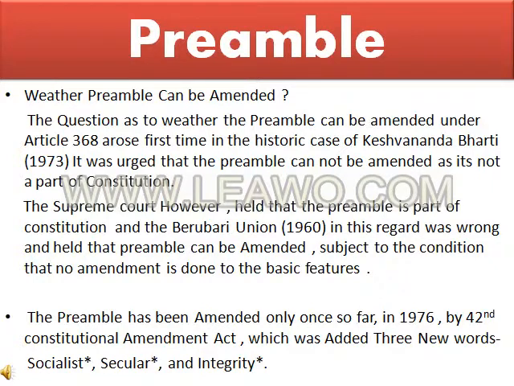So the next point is that the preamble has been amended only once so far. When? After 1973, after the Keshavananda Bharati case, when the Supreme Court said yes, you can amend the preamble. So after that, in 1976, the preamble was amended under the 42nd Constitutional Amendment Act, and three new words were added: socialist, secular, and integrity. As we already discussed about these three words, they were added under the 42nd Constitutional Amendment after the Keshavananda Bharati case. This case is very important. Keshavananda Bharati case and Berubari Union.